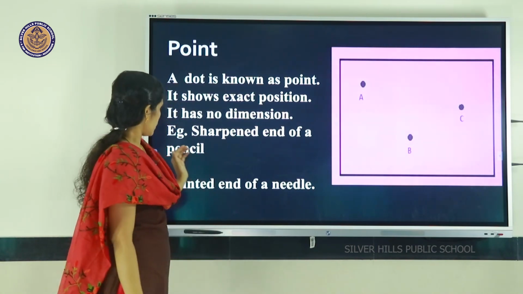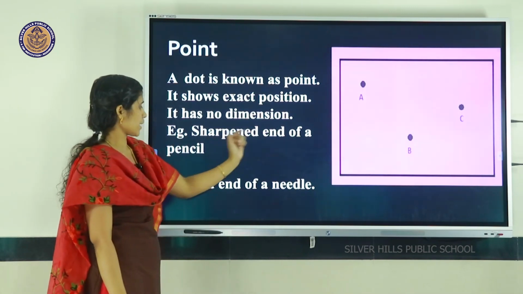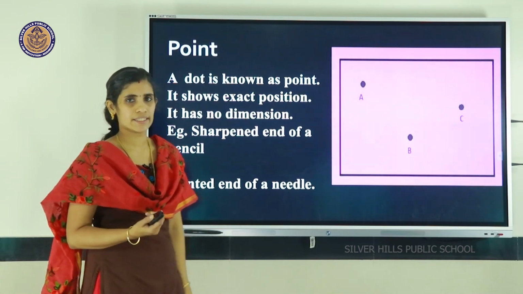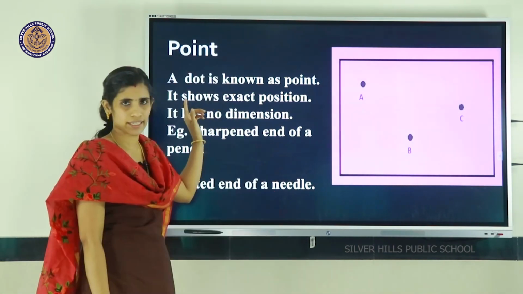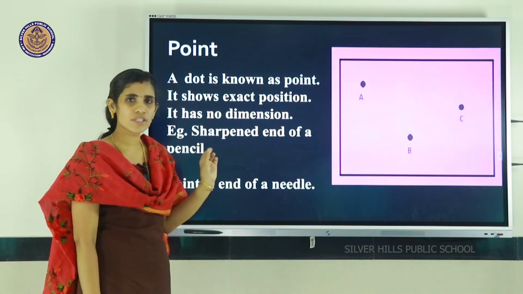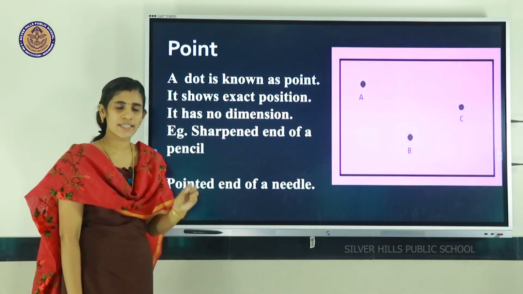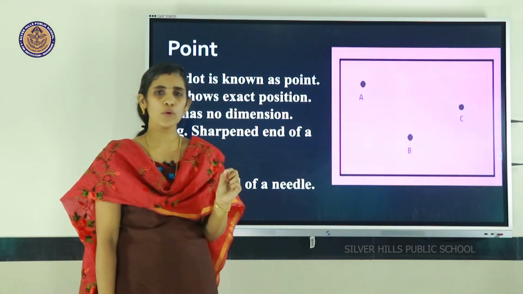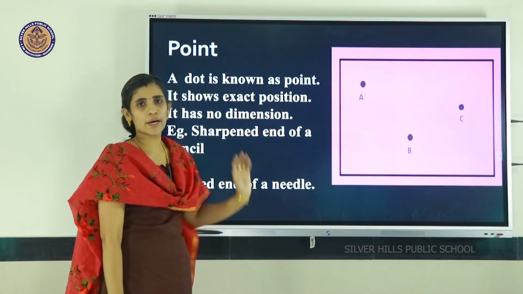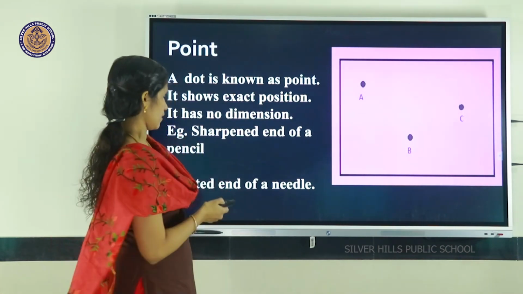We can also select some examples from our daily life, such as the sharpened end of a pencil and the pointed end of a needle. To make it clear, I will explain the concept once more. A dot is known as a point. It shows an exact position or a location. It has no dimension. That means it has no length, no breadth and no height. We denote a point by using capital letters.